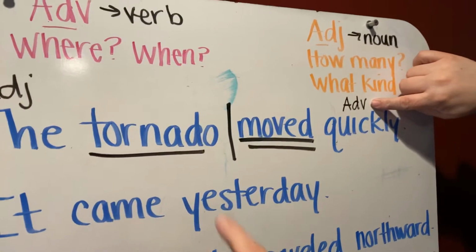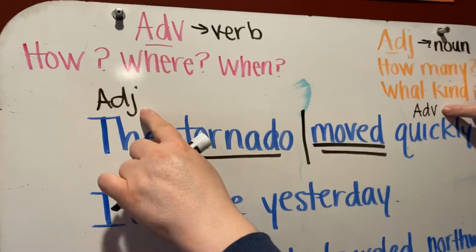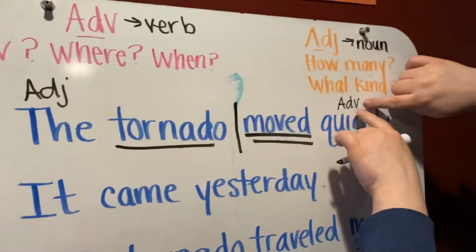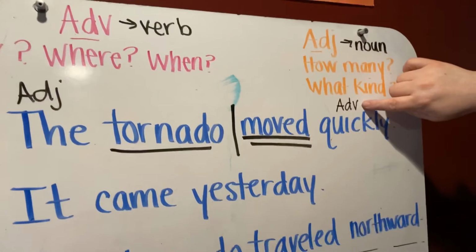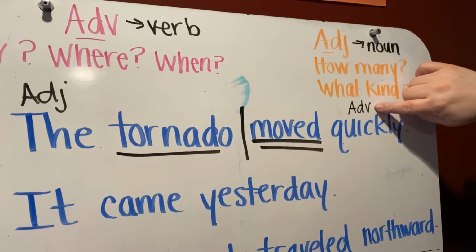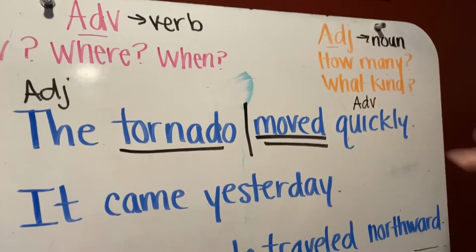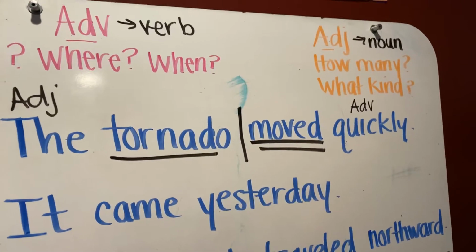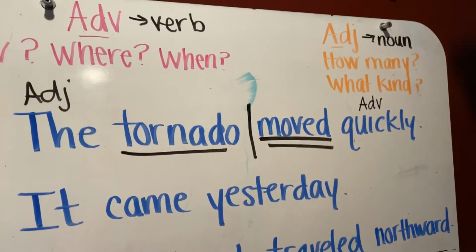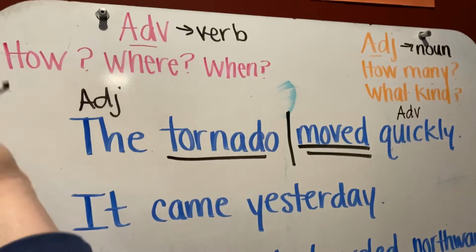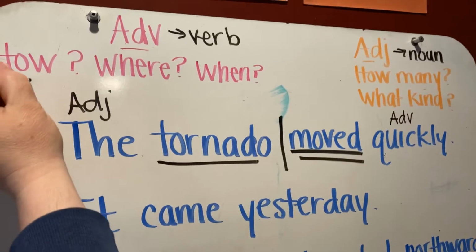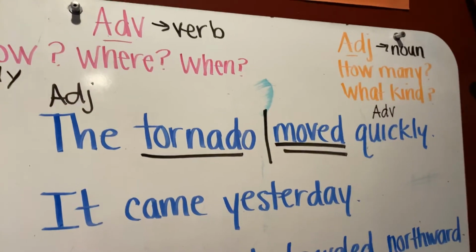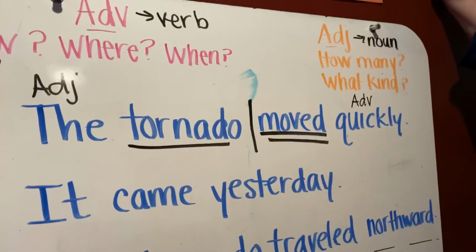Remember a few weeks ago that I told you to be sure that your adjective marking is nice and neat, because we've got one coming up that's similar. Your adverb marking needs to be nice and neat as well, so I'm able to tell what it is. Adverb. When you have adverbs that are answering the question how, often they're going to end in ly. Not always, but often, like quickly does.